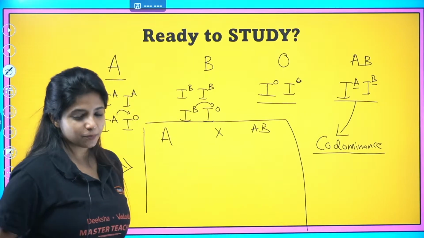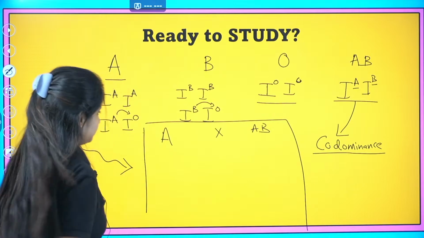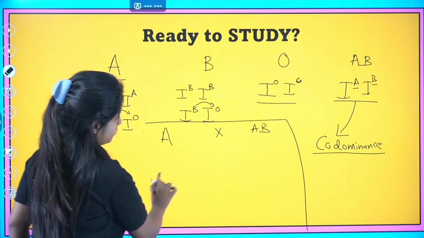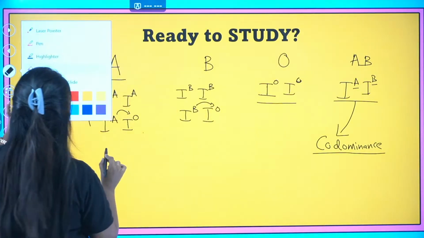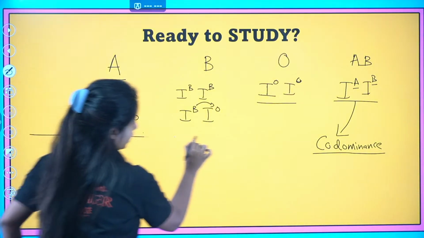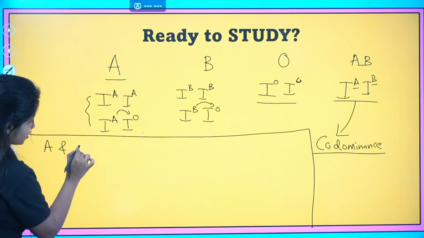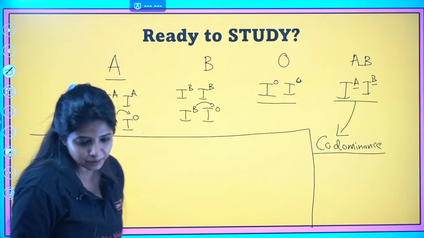How many genotypes are possible in the progeny? Think. I'm writing it here. So there is going to be A and there is going to be AB. This is the blood group. Now, how many genotypes are possible?